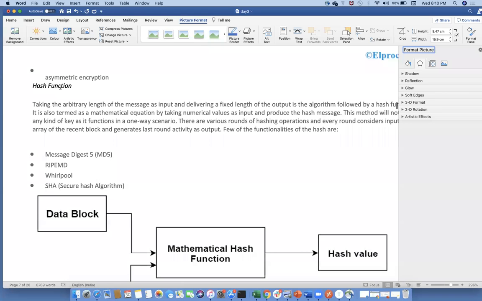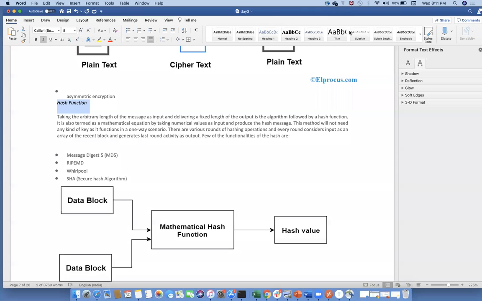Hash functions are used in algorithm methods like SHA, which means secure hash algorithm methods. So I want to get some questions from this cryptography. Can anyone please? See, SHA 512, 128, 256, 64, 32 are basically bit sizes. Here we can use a message digest method or else the SHA method, because 512, 128, 256 are bits where it is encrypted format in algorithm ways. Okay, so that is what.